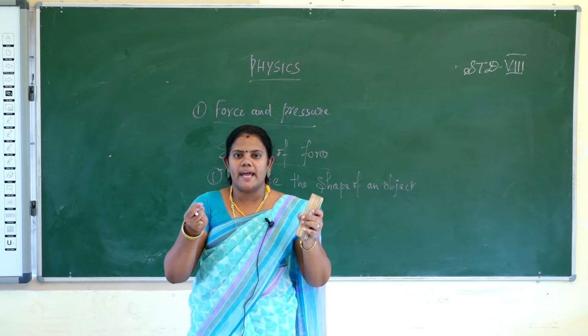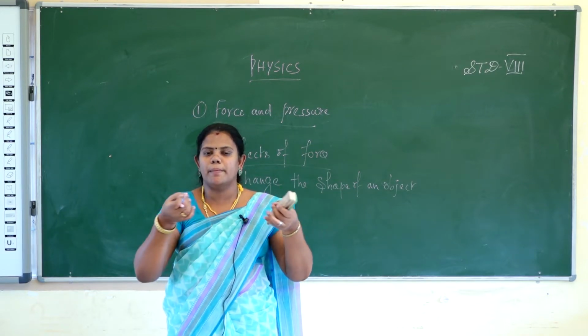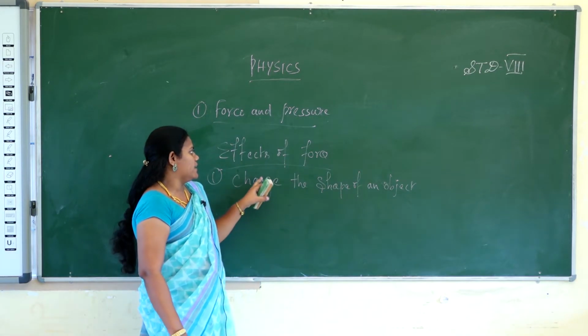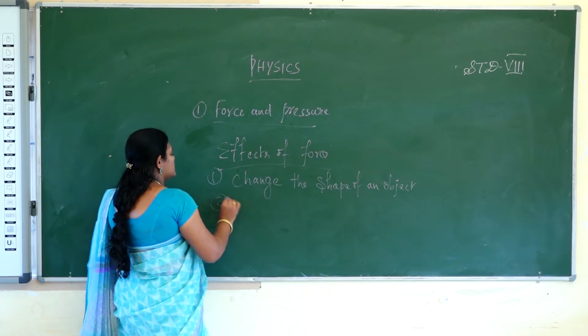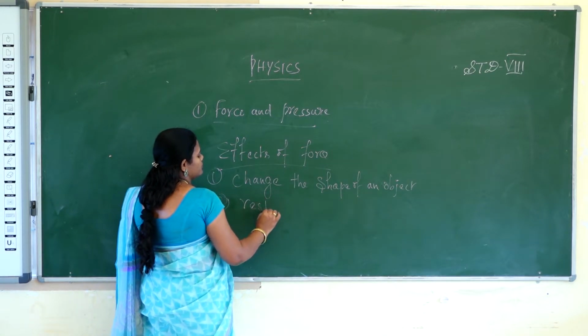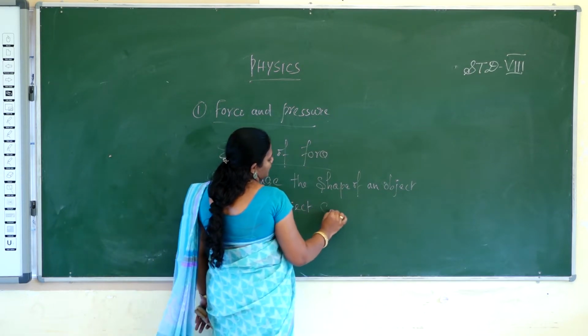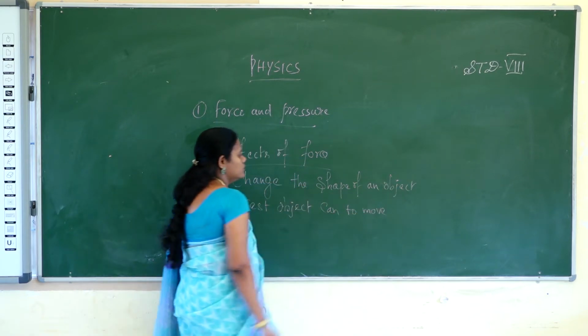You take one rubber band and stretch it to the other side. The size and shape of the rubber band will be increased. That is the way force is applied to change the shape of an object. And the second effect is that force can make a rest object move. What is the meaning of that?